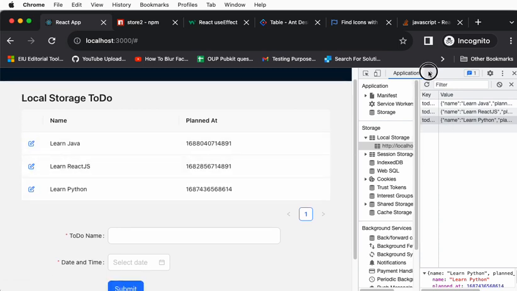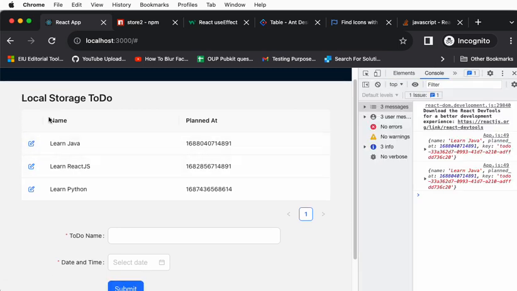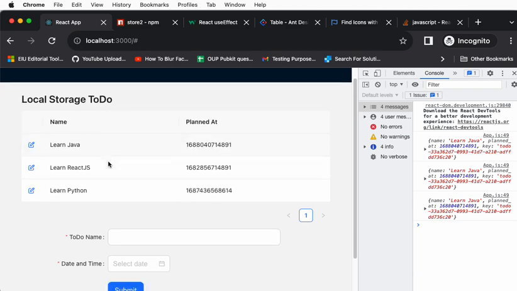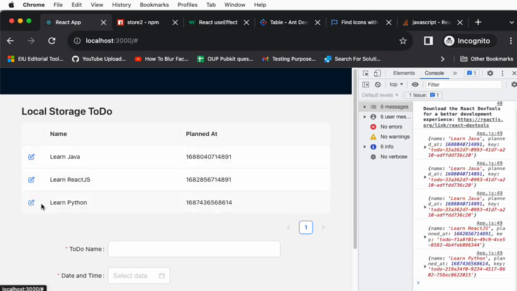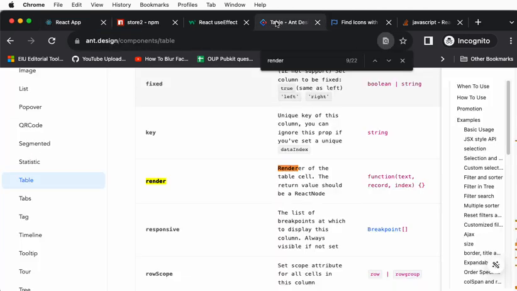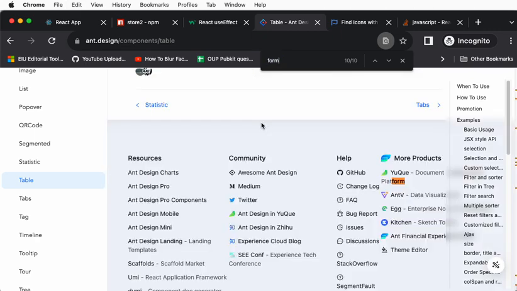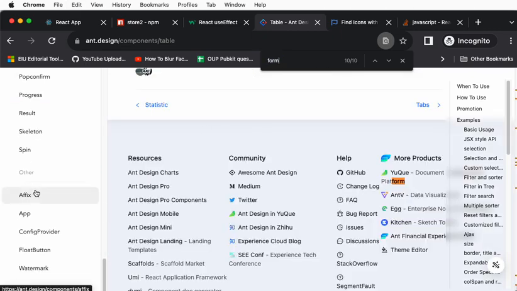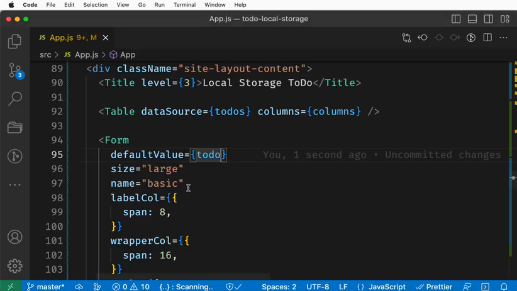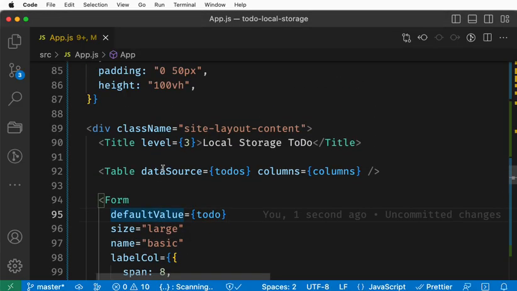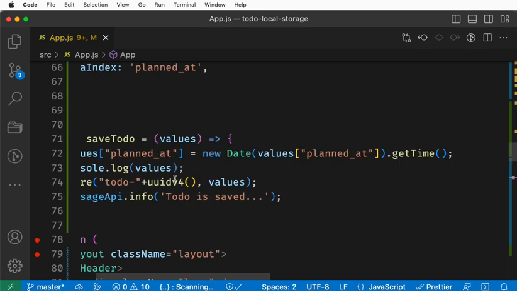What is happening? I click this, but it is not setting the value, right? Go and check the form in Ant Design, why it is not updating the value. I think instead of default value, we are clicking the set value, and it is going and setting the value.